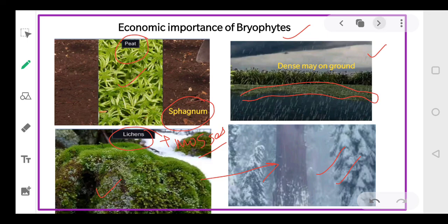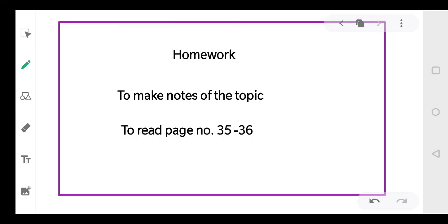Okay? So coming to your homework for today, first of all you will make notes of this topic and you will read page numbers 35 and 36. Dear students, you will go through these page numbers, you will underline the important points. There are a few words which are given in dark black, so you need to understand the meanings of those words, right? And if there is any doubt, you will consult me on my personal number.